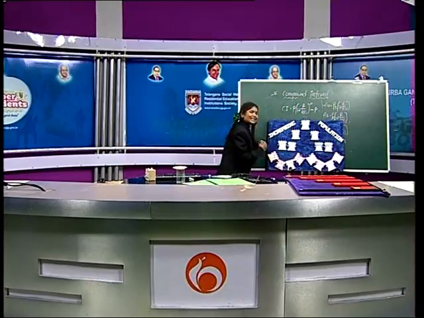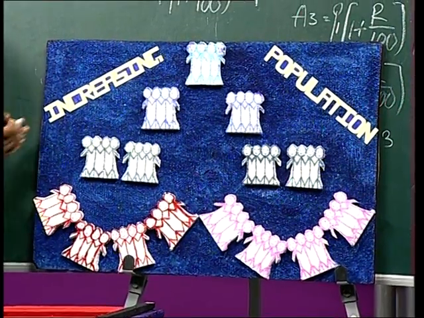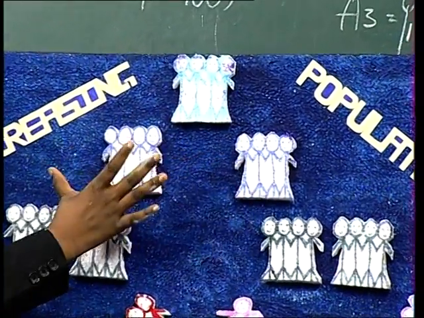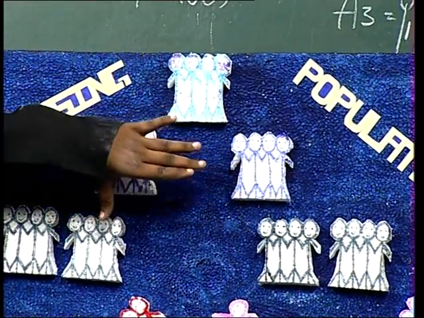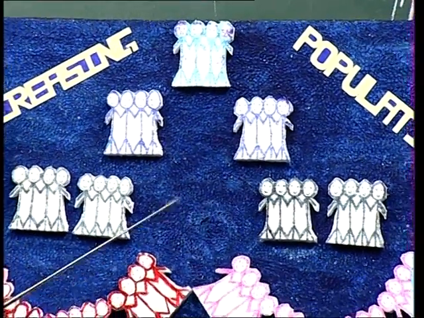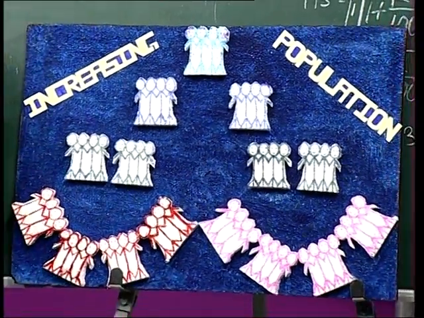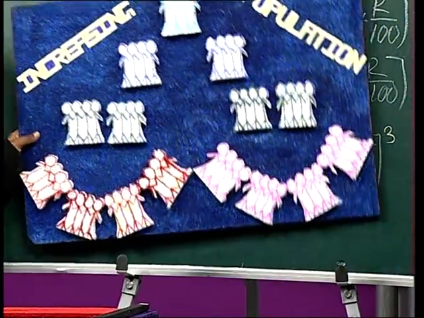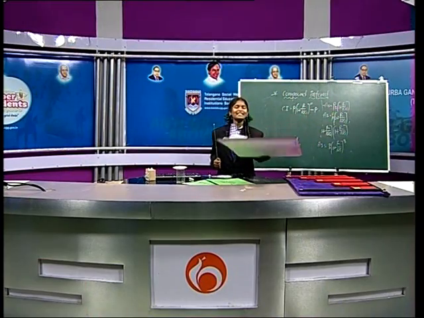The increasing population. First there are only these two families. For these two families, it increases to 4. For 4, it increases a lot. It's clear for us. Okay, now I will show you one more example of compound interest.